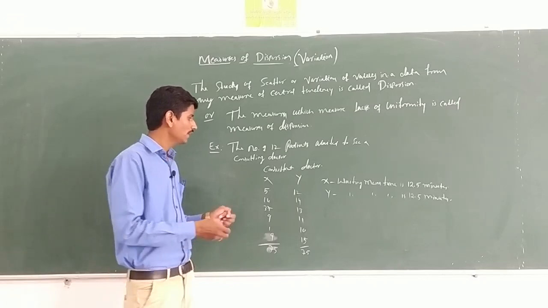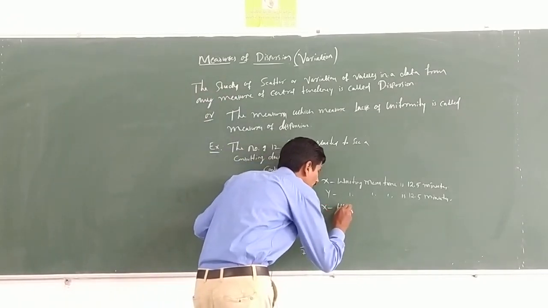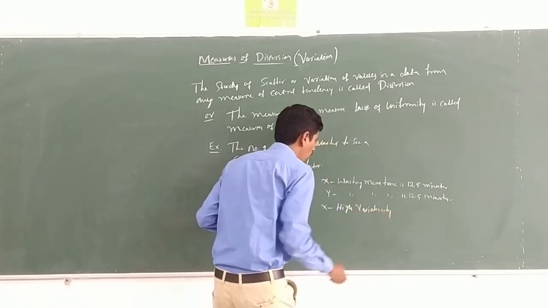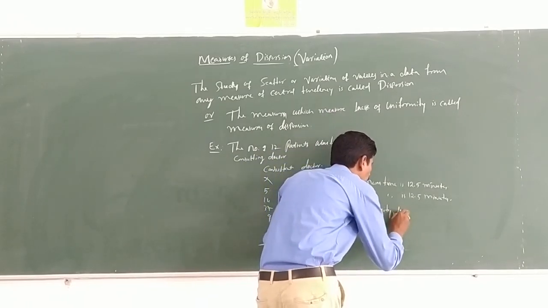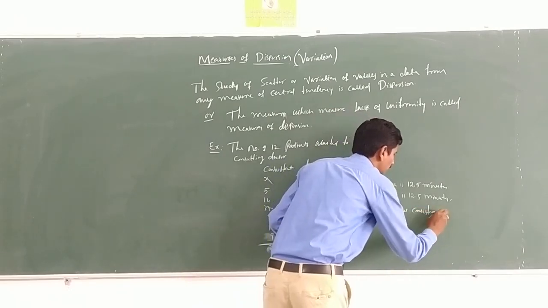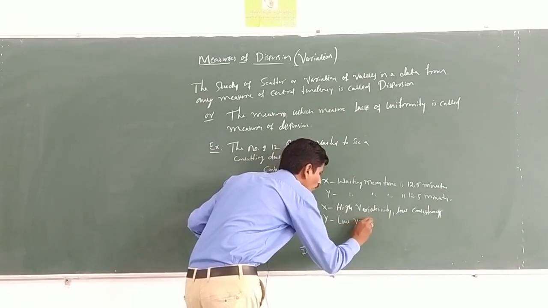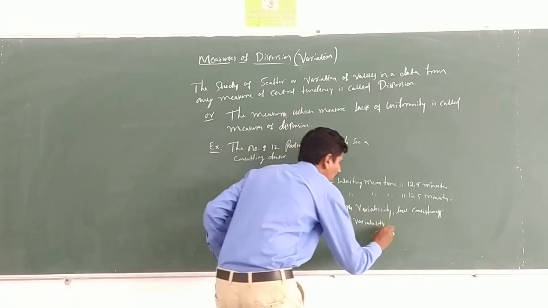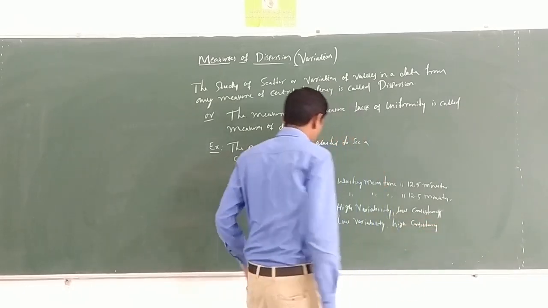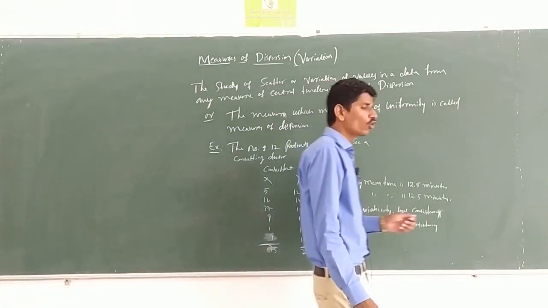But see here, X indicates high variability but low consistency, and Y indicates low variability and high consistency.